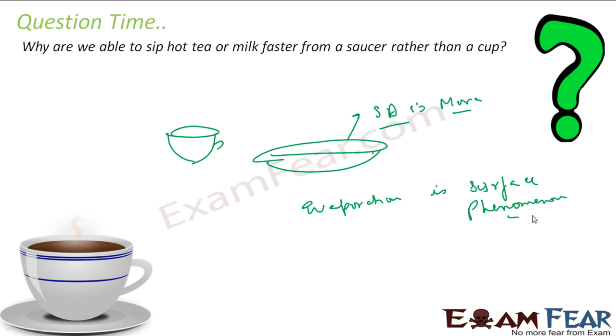Okay, so if you keep hot milk in a saucer, it will cool down pretty easily because evaporation has a cooling effect. That is something we have seen so many times now. And evaporation is also a surface phenomenon. Bigger is the surface, more is the evaporation, more is the cooling effect. So if you put the hot tea in a saucer, it will get cooled down pretty easily, and you can easily sip even if it is hot because it cools down pretty fast.